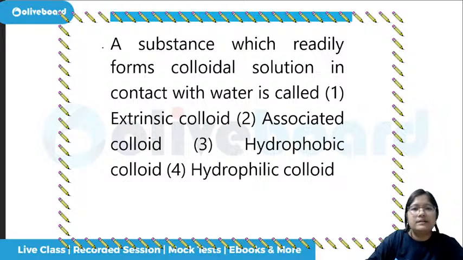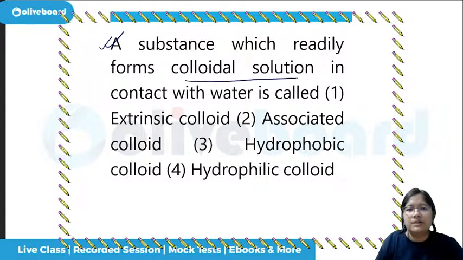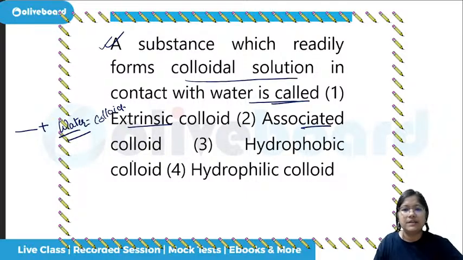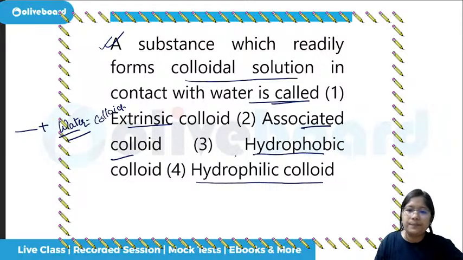Coming to the next question: a substance which readily forms a colloidal solution in contact with water is called what? So what is the substance that will form colloids when it is mixed with water? It is extrinsic colloid, associated colloid, hydrophobic colloid, or hydrophilic colloid.